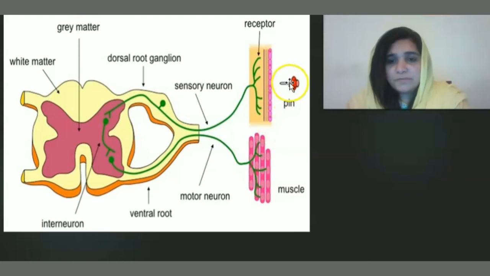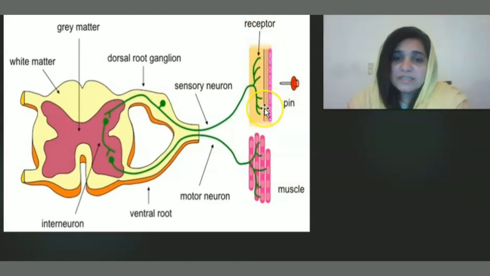So what happens when a stimulus is received? The receptor is present here. The receptor will detect the stimulus. The stimulus will move with the help of a sensory neuron. The sensory neuron carries the message to the gray part of the spinal cord. From the spinal cord, here this is the interneuron. The interneuron transmits the signal from the central nervous system to the central nervous system. So it receives the message from the sensory neuron and transmits it to the motor neuron.